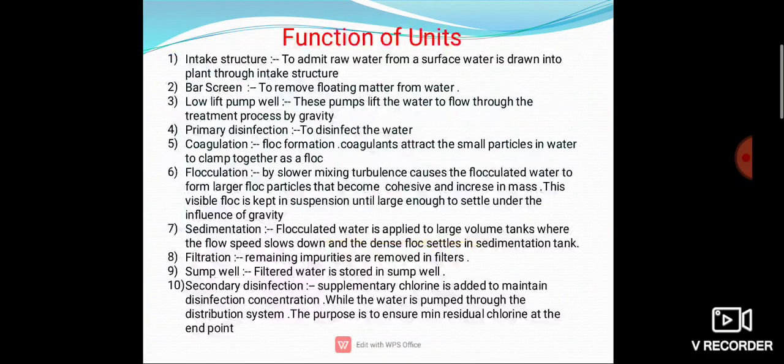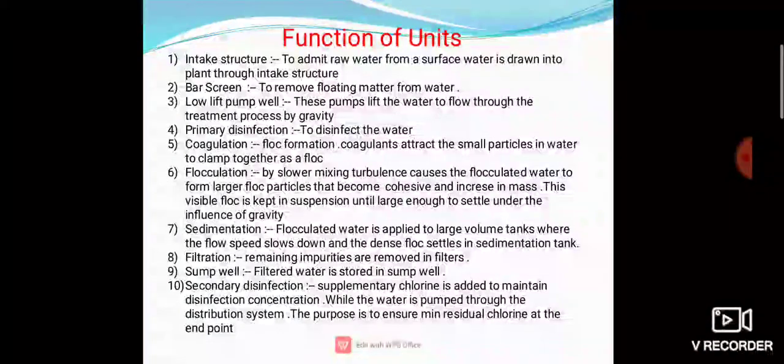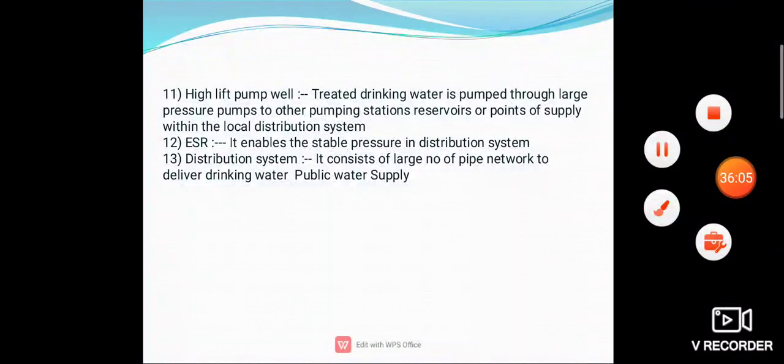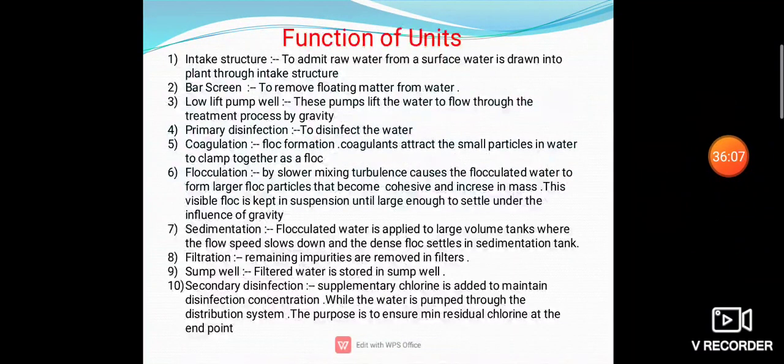Then bar screen means what? To remove the floating matter from the water. So there are different types of screens which are used for removing the floating matter from the water. There are large matters, means they are removed from water.